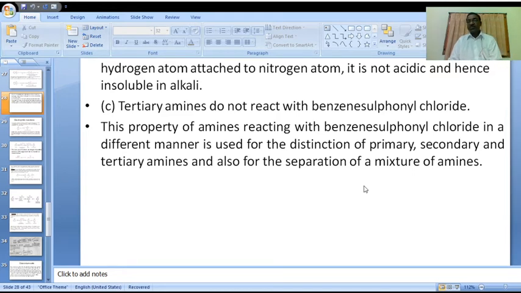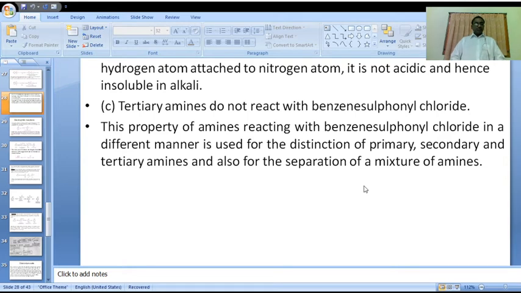This process is used for the separation of a mixture of amines. In a mixture, primary, secondary, tertiary amines are there. In that case, we can separate them easily with the use of this particular Hinsberg reagent.